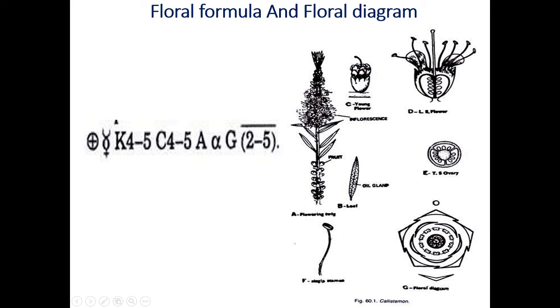imbricate aestivation. Now in this diagram, the number of petals is 4 to 5. Okay, now you have to draw in this manner. This is the calyx. Now this calyx also shows imbricate aestivation. Number of petals are 1, 2, 3, 4 and 5.